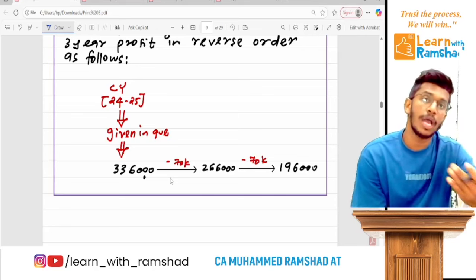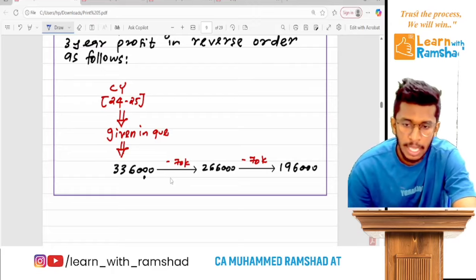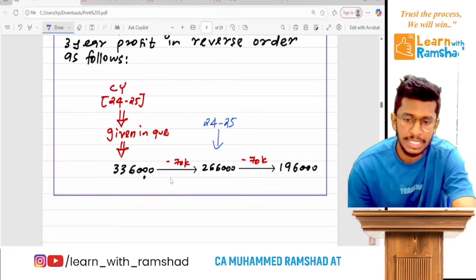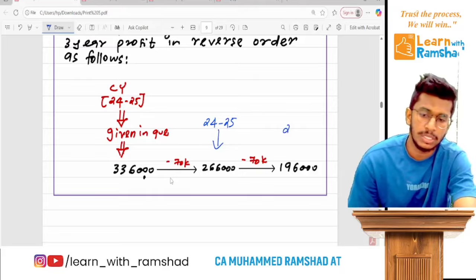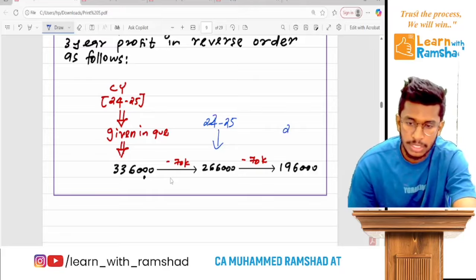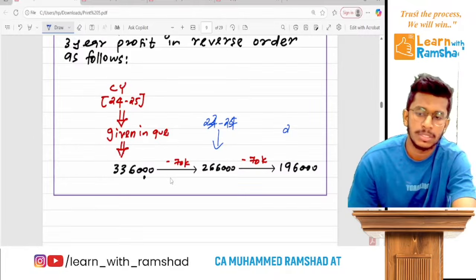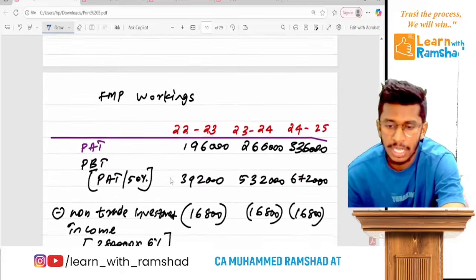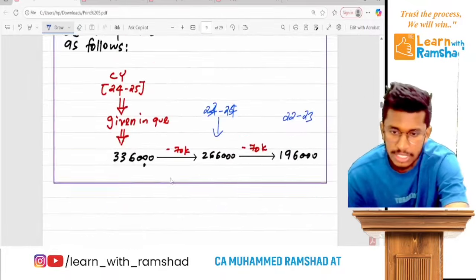If you want to calculate the previous year's profit, you just deduct, so you'll get 266. Again you deduct 70, then you will get 196. Clear? So this is the last 3 years' profit. So this is PAT, the profit after tax.